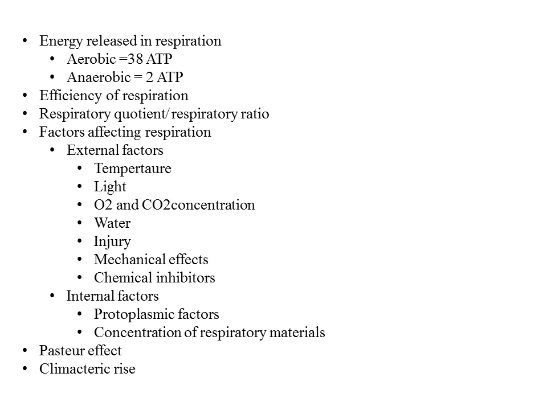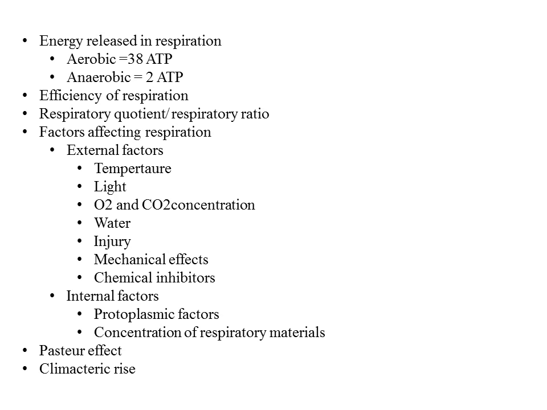Now the internal factors. Internal factors consist of the protoplasmic factor and the concentration of respiratory material. The protoplasmic factor means that younger cells have more active protoplasm, so they respire more rapidly than older cells. So it depends on the age of the plant or the cell.